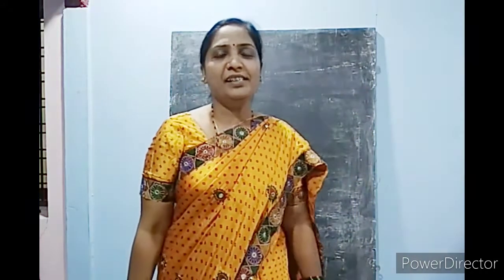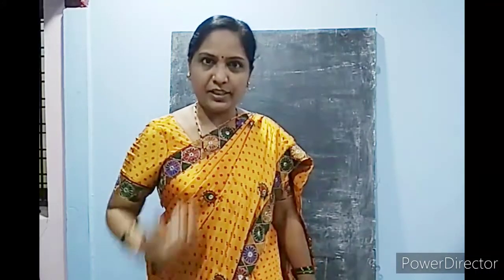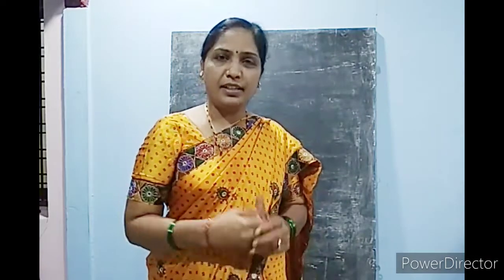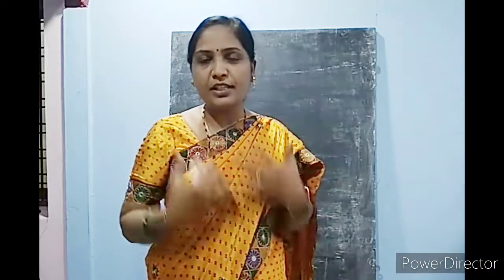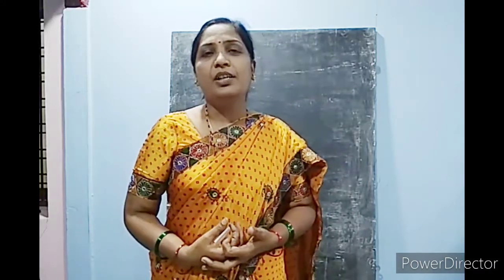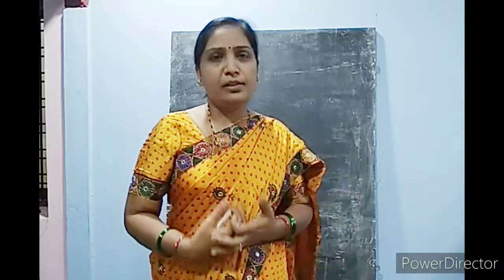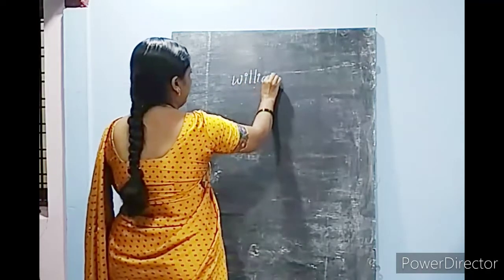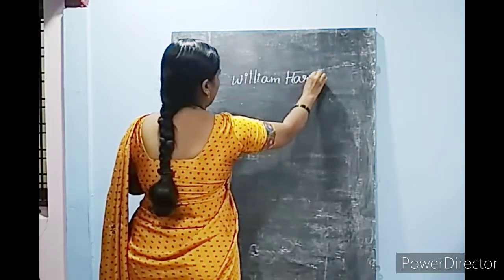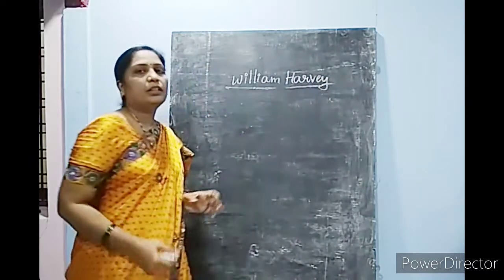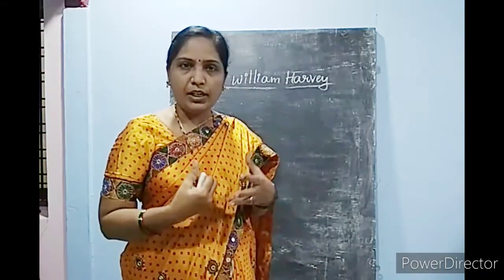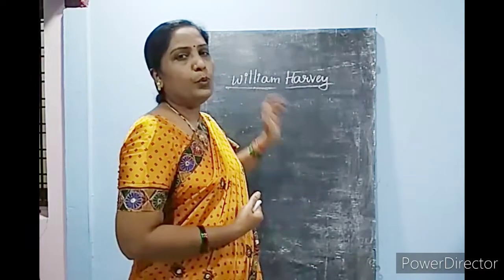Hi children, good morning. In last class you learned about the structure of the heart and how the blood gets circulated throughout the body, right? And about the scientist we did not discuss in last class, the scientist who first identified the circulation. He is none other than William Harvey, a great English scientist. He was the first person who identified the circulation in the body. Circulatory system first identified by William Harvey.